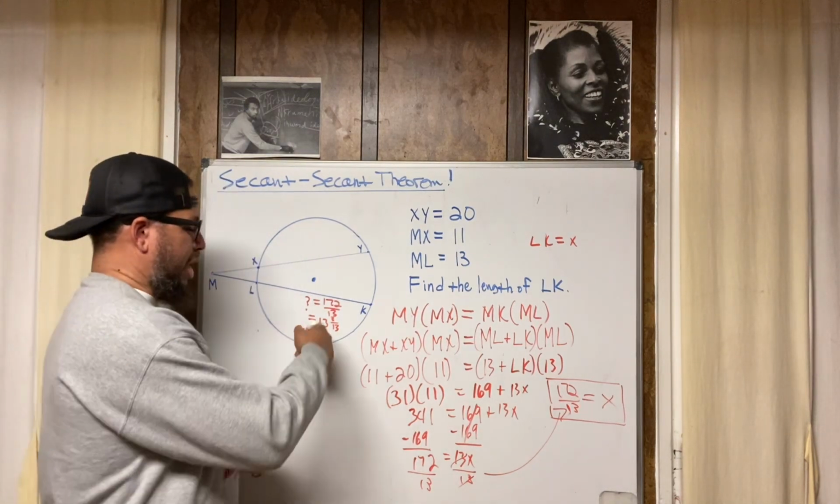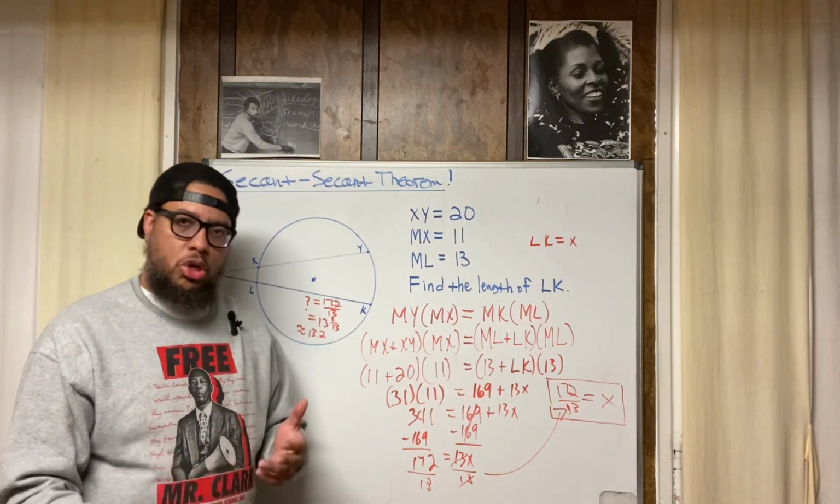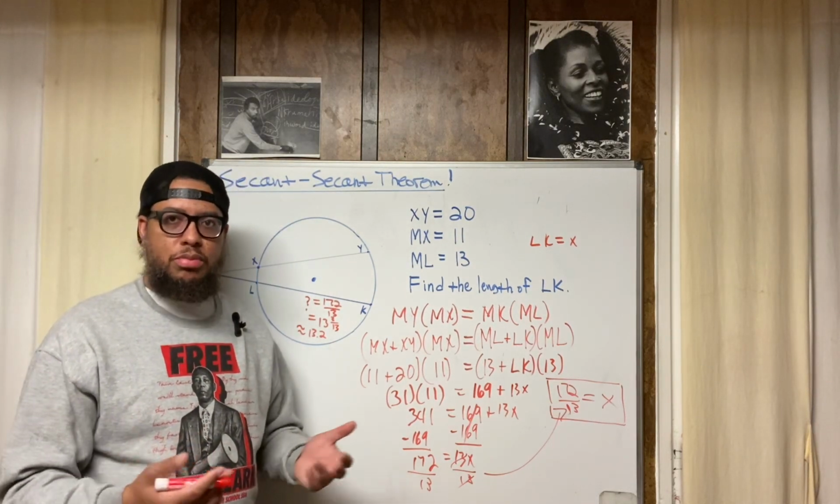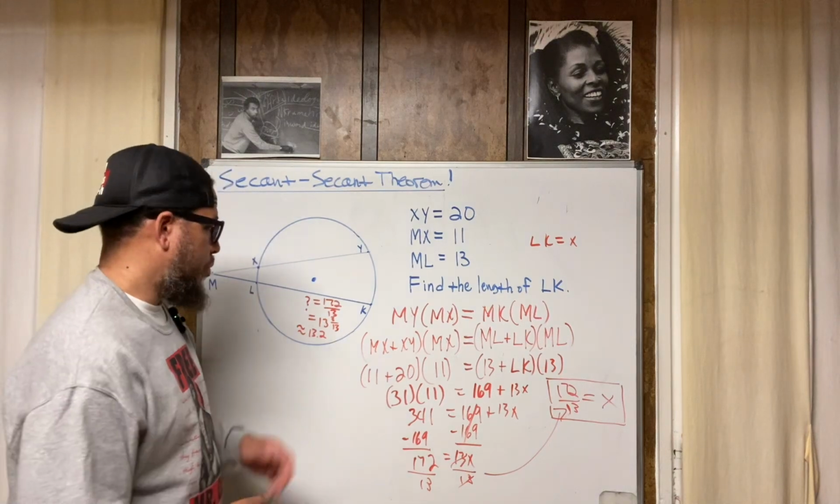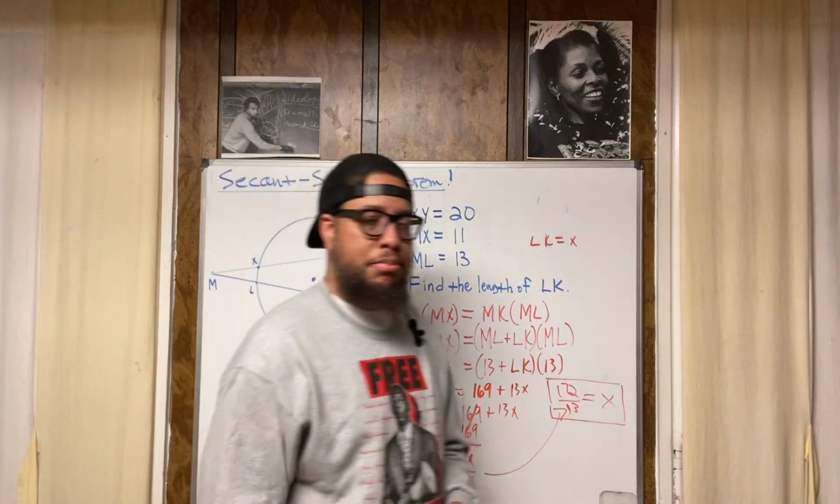All right. So this is probably like 13.2. I know it's less than 0.25, but it's close. It might be 0.22, 0.21, something like that. But we can round it off to 13.2. But anyway, that's how you use the secant-secant theorem.